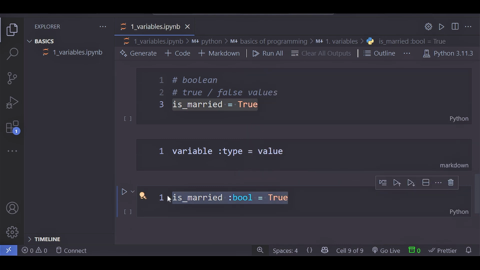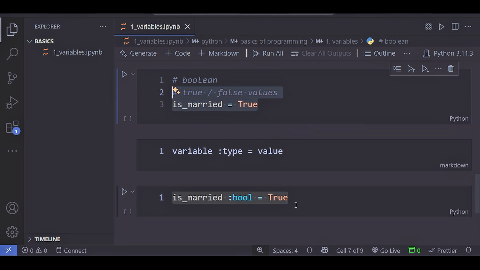This is more readable for programmers or for other people that are going to fork your project or your code. So it's better to use this way of writing a variable than the implicit, simple way.